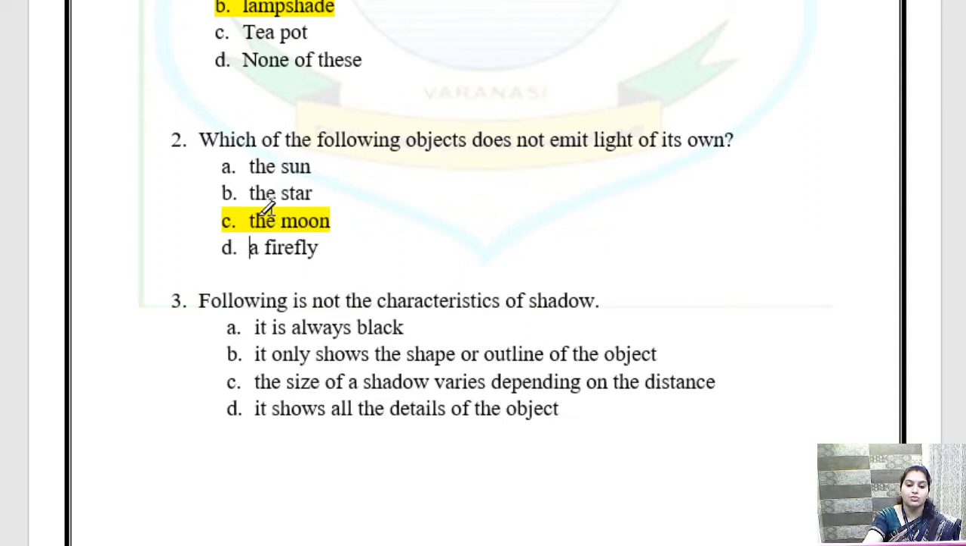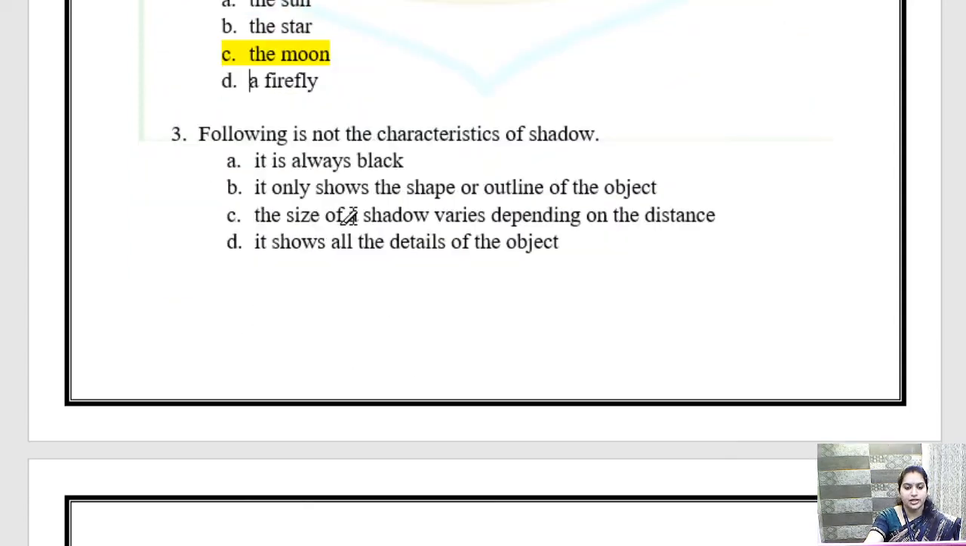Alright, so the moon shines with the help of the light of the sun. So the moon does not emit light of its own. Clear? So the answer is the moon. Next question.